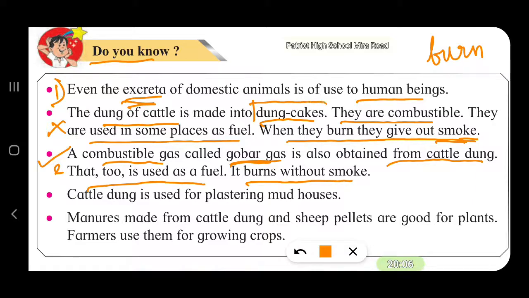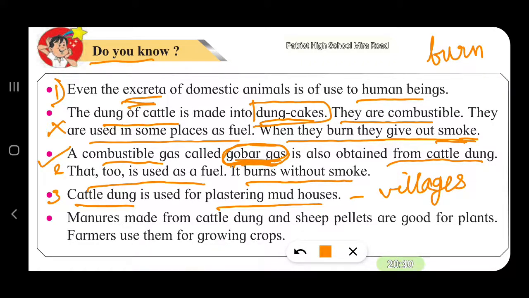So it is advantageous to burn gobar gas rather than burning the cow dung. Cow dung is a dirty form of fuel, whereas gobar gas is a very clean form of fuel. It can be carried through pipes, and gas stoves can be burnt on this gobar gas. The third use is that cattle dung is used for plastering mud houses. This takes place in villages. Nowadays, even the villagers are not using cow dung for plastering mud houses.